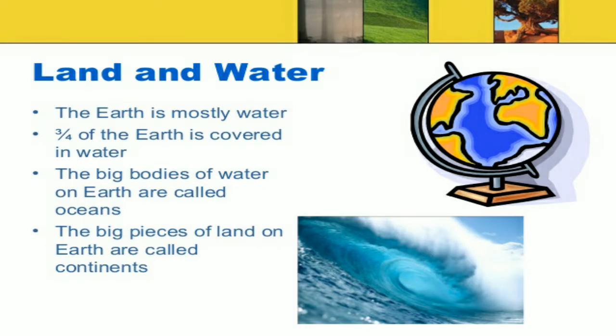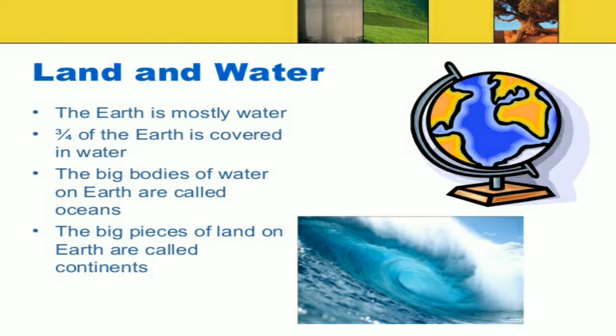Here we can find land and water. Earth is made up of land and water, and the earth is mostly water. Most of the earth is covered with water, and the big bodies of water on earth are called oceans. These are photographs of oceans.